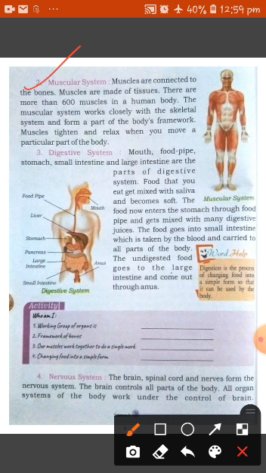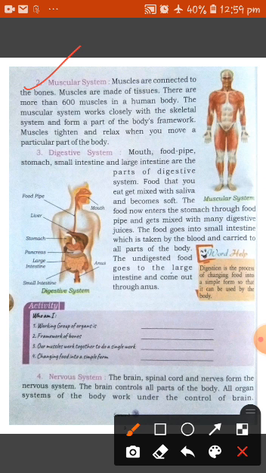Muscles are closely packed and connected through the bones.